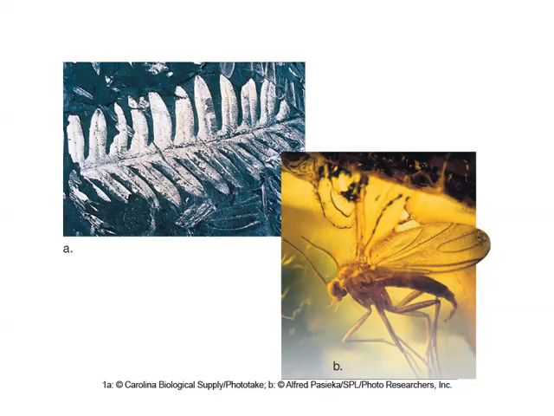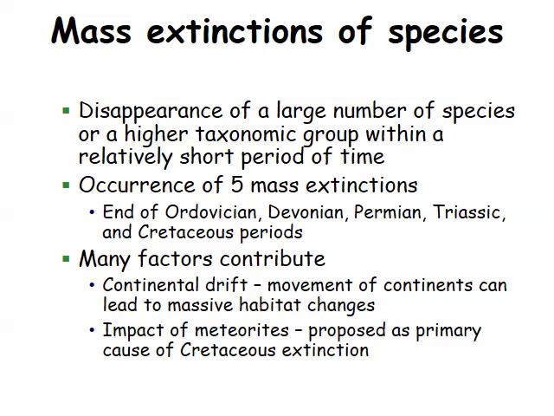Amber is fossilized tree resin, and the oldest amber dates back to about 320 million years ago. There are at least 5 mass extinctions that have occurred on the planet Earth. One of interest is the Permian extinction, which is the basis of the third lab that will be completed. That occurred about 248 million years ago, and it was caused by the eruption of volcanoes called the Siberian Traps.